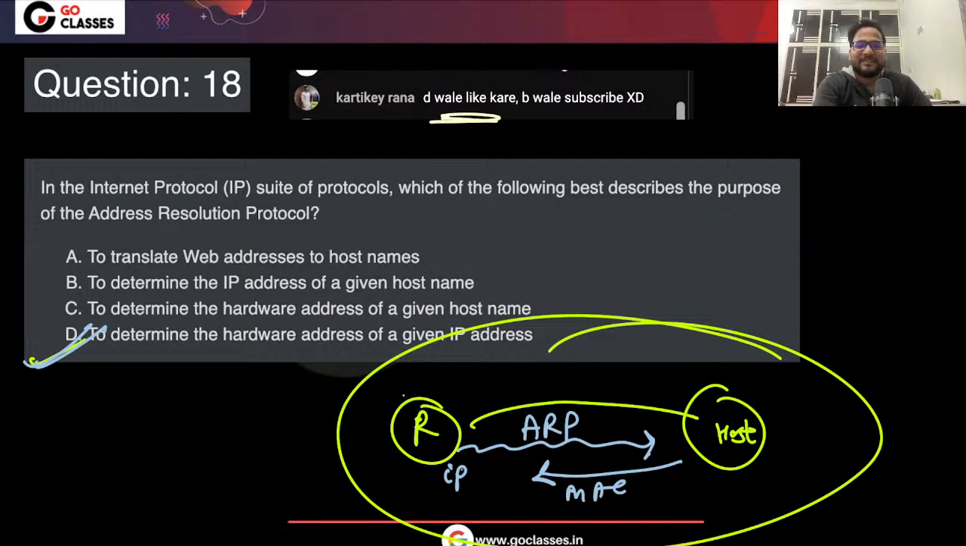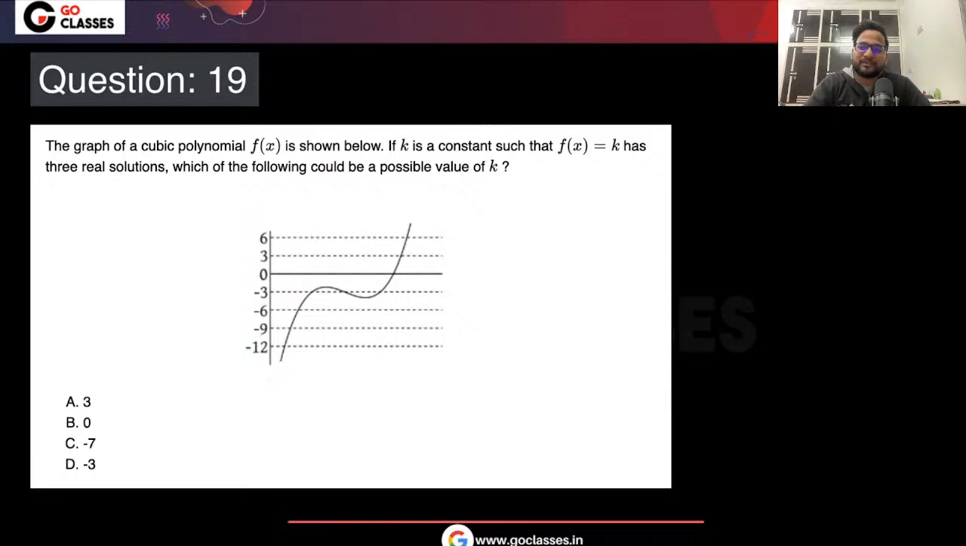Okay, so let's just go to the next question. In this question they are saying that f(x) equal to k has three real solutions. So basically this is the plot of f(x) that is given to you, right? Now which line is cutting it three times? So it's a very easy, straightforward question. So I think -3, right? -3 is cutting it three times, so that's why -3 is the correct answer. So D is the correct answer here.